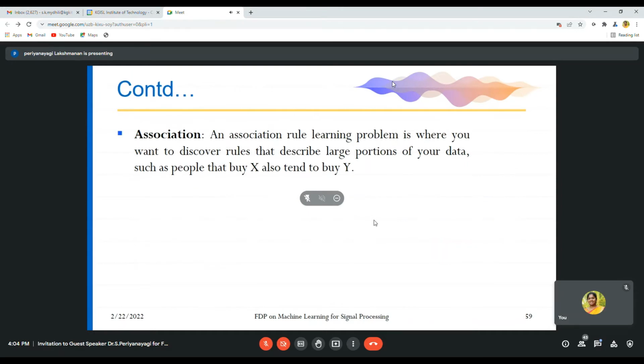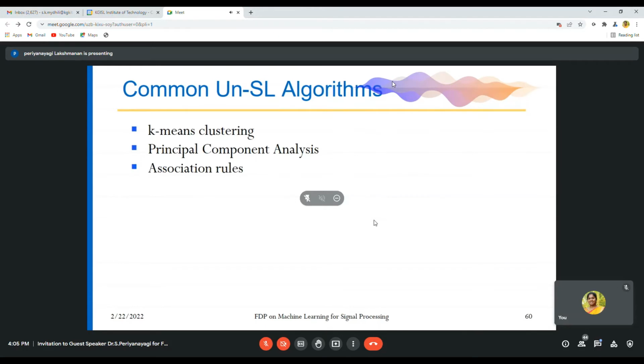Association: an association rule learning problem is where you want to discover the rule that describes a large portion of your data, such as people that buy X also tend to buy Y. These are the common unsupervised learning algorithms: K-means algorithm, principal component analysis, and association rules.